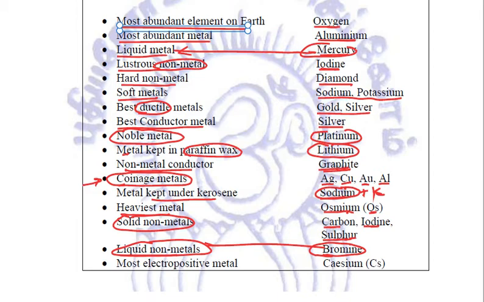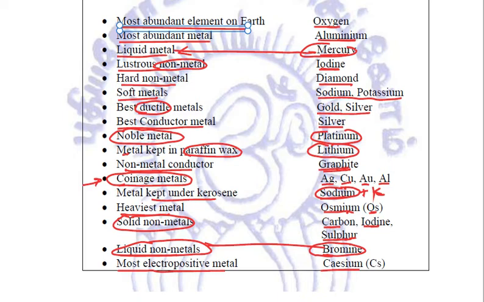Whether it is a metal or a non-metal, we have collectively called them elements. Next, the most electropositive metal is cesium. So these are a few facts that you need to relate, because they have already come in exams so many times. Make sure that you learn them properly and thoroughly.